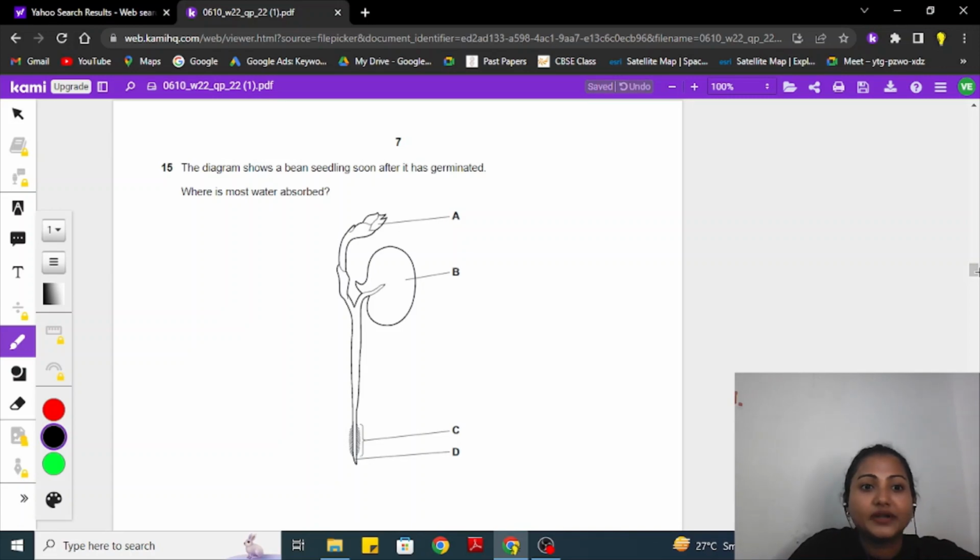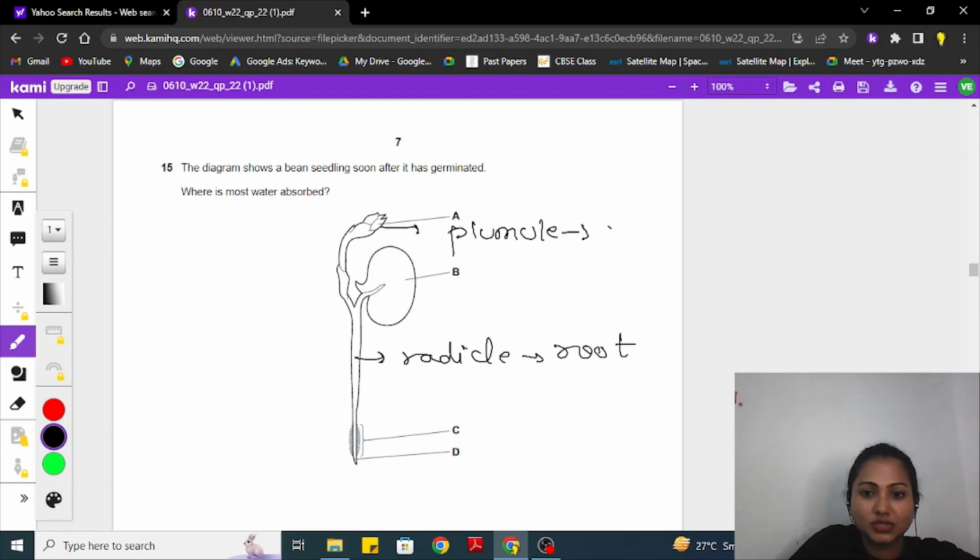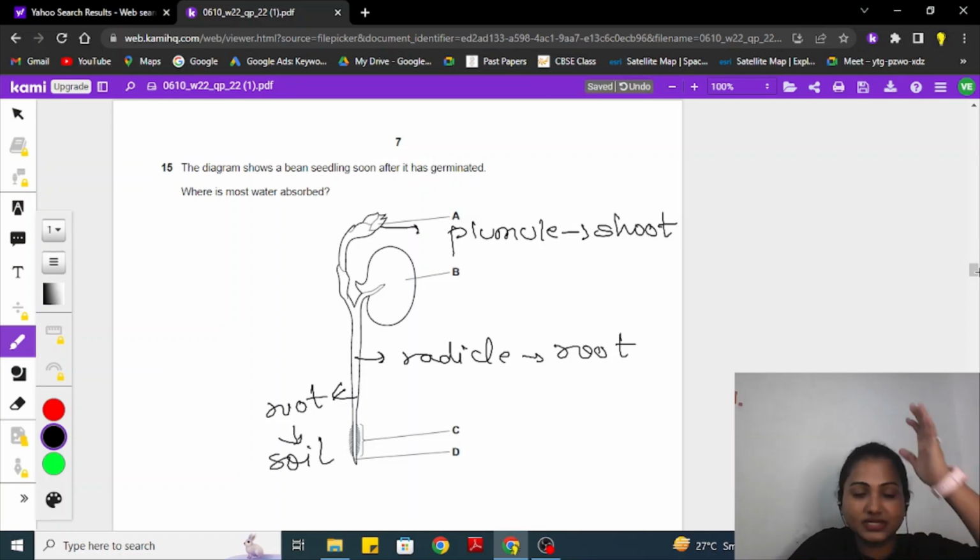15th, the diagram shows a bean seedling soon after it is germinated. So here we can see this is our seed. Here this is the radicle part, which will later form the root system. This is the plumule part, which will later form the shoot system. So where is the most water absorbed? Now basically water comes from the root. It is absorbed by the root because it is present inside the soil. This is my seed. It's going to grow into my shoot, the stem. So here we can see it's going to grow into the root system.